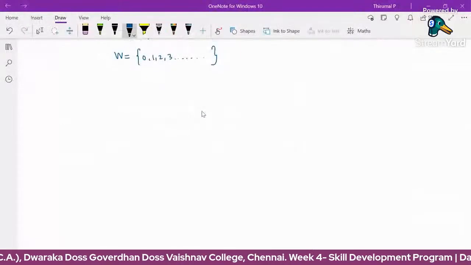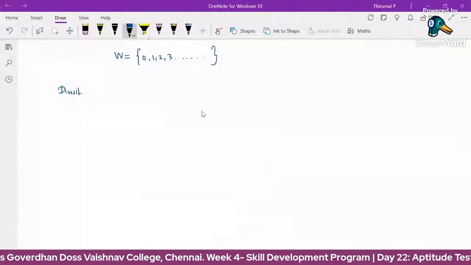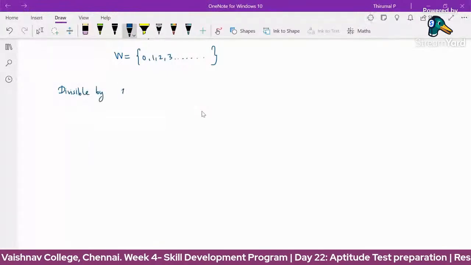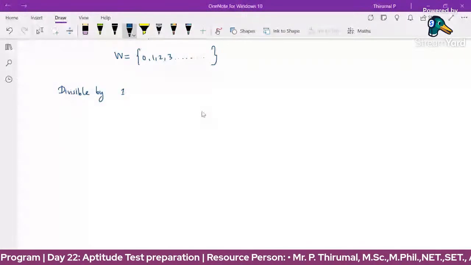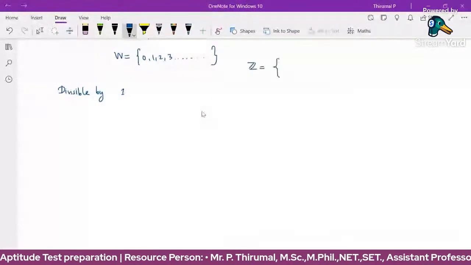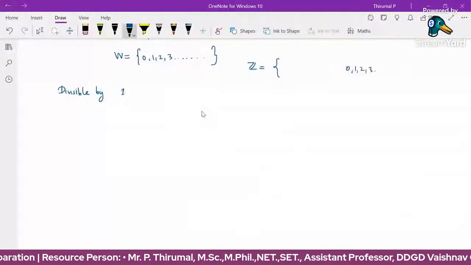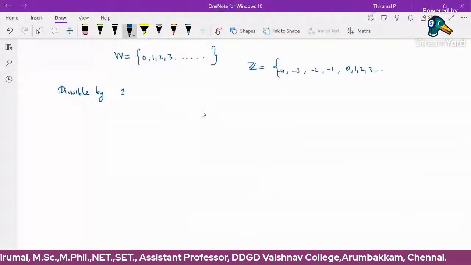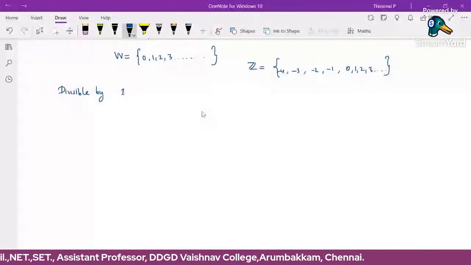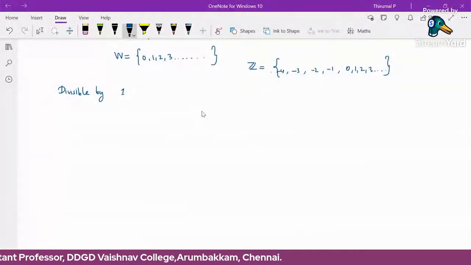First, divisible by 1. Given any integer, negative values are also included. The set of all integers means 0, 1, 2, 3, etc., and -1, -2, -3, -4, etc. So this is the set of all integers. Given any integer, all the integers are divisible by 1.